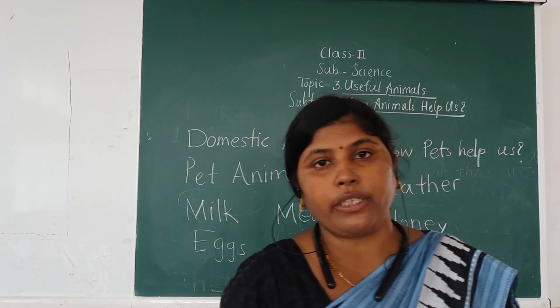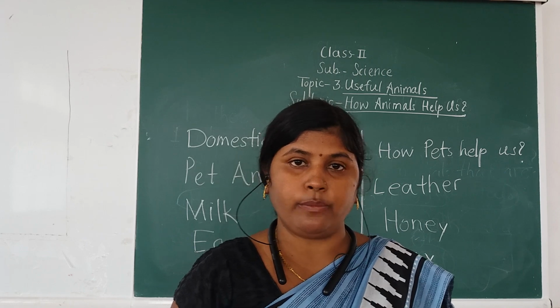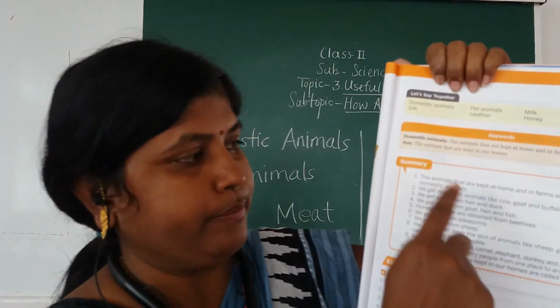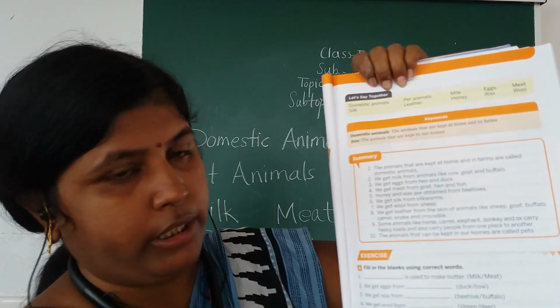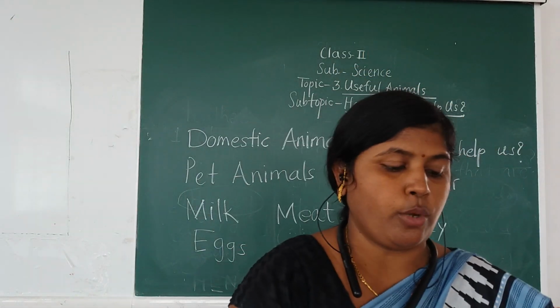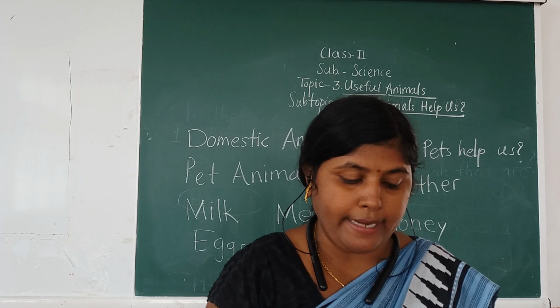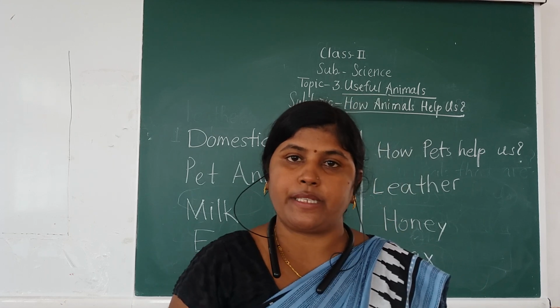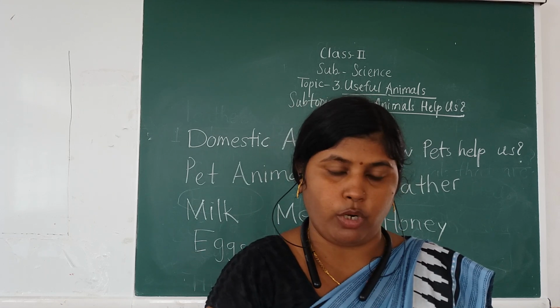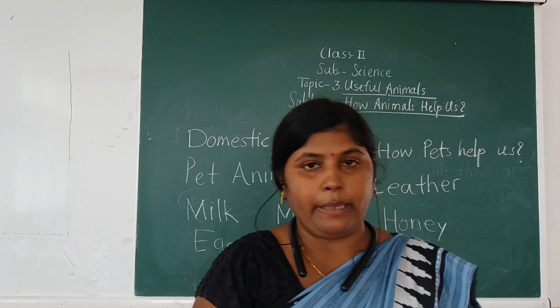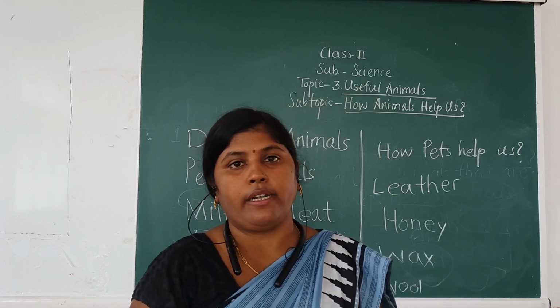So see, now keywords are there. So I am going to explain you. So see, you have to observe here. Okay, on page number 31. So see, domestic animals means the animals that are kept at home and in the farms are called as domestic animals. Now pet means what? The animals that are kept in our homes, okay, are called as pets.